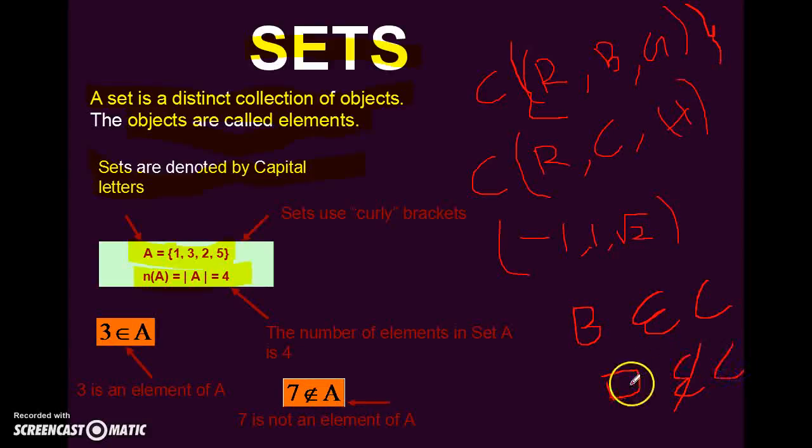That means the element D does not belong to the set C. This is how you represent a set: with curly brackets, with the elements inside, and with the notation for the number of elements in a set.